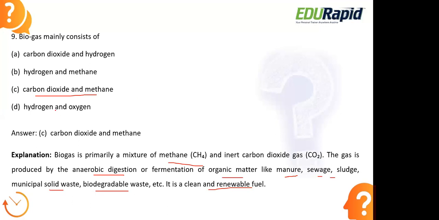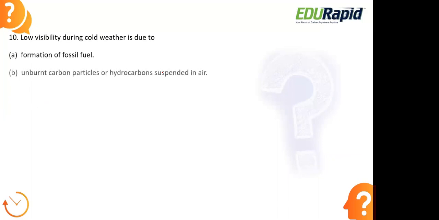Clear? So the right option out of all of this is carbon dioxide and methane. These are the gases present in biogas. Moving to the next question. Low visibility during cold weather is due to formation of: fossil fuel; unburnt carbon particles or hydrocarbons suspended in air; lack of adequate power supply; none of these.